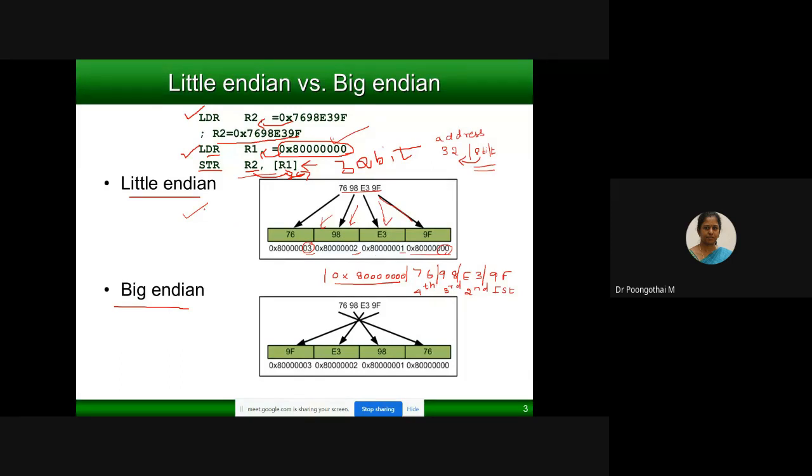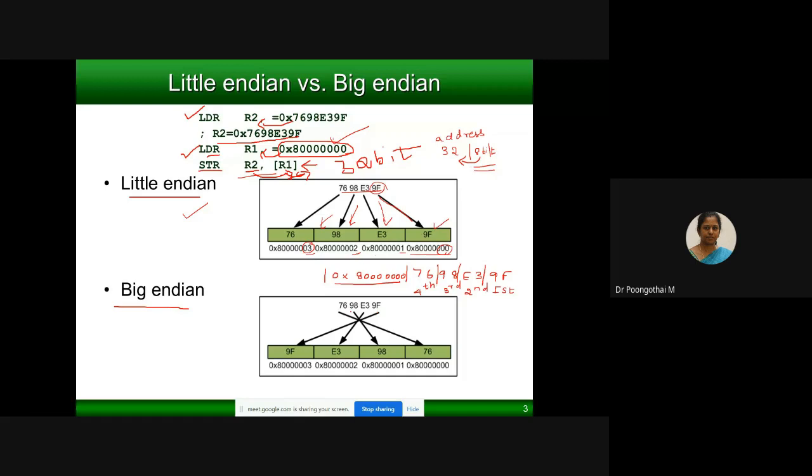According to this little endian format, first the LSB is stored at the starting address of the memory location, then the second byte, next the third byte, next the fourth byte. In case of big endian format, it is just the reverse.